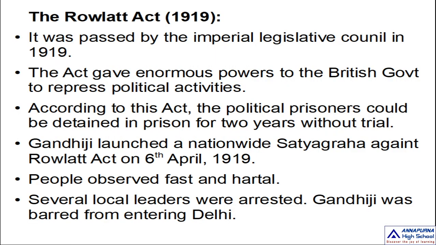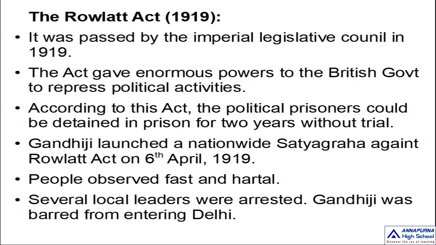And now let me tell you about the Rowlatt Act. The Rowlatt Act was passed by the British Imperial Legislative Council in the year 1919. This Rowlatt Act gave enormous powers to the British government to repress political activities.